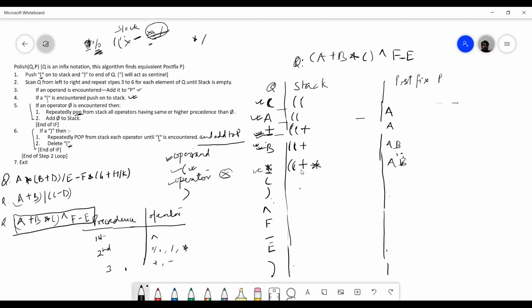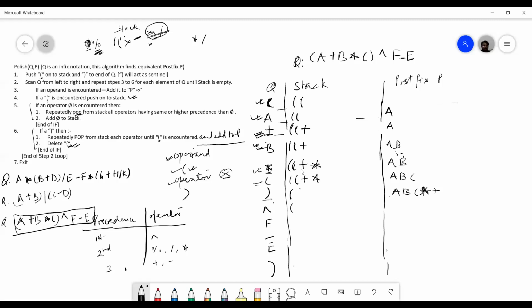Then I get C. So this is an operand. So I will simply add it here. Stack will remain same. Now I get a right parenthesis. So what I have to do, I have to pop all the operators till I get left parenthesis. So A, B, C multiplication is popped first and then plus. So I popped all the operators and I have deleted left parenthesis. See, you have to pop all the operators and you have to delete left parenthesis. So stack is this now.